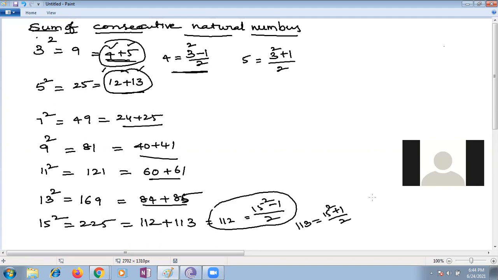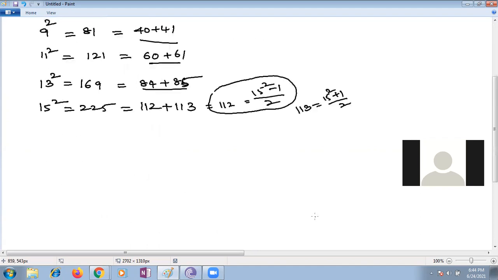It's a really very interesting thing, children. You can express the square of any odd number as the sum of two consecutive positive integers. Let me take some examples so that you can understand more easily why we are learning all these things. Suppose I want 21 square.